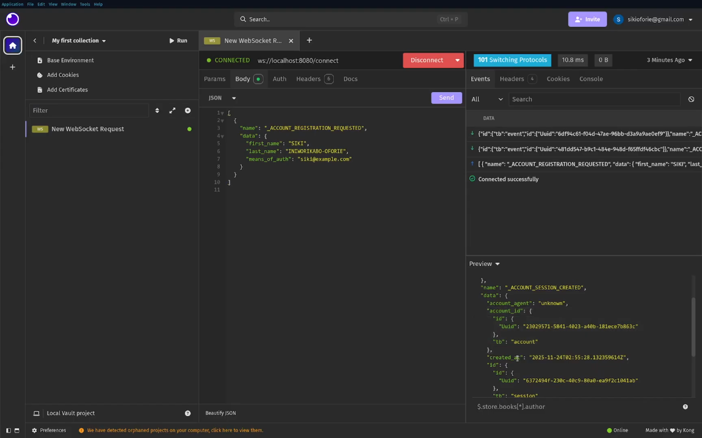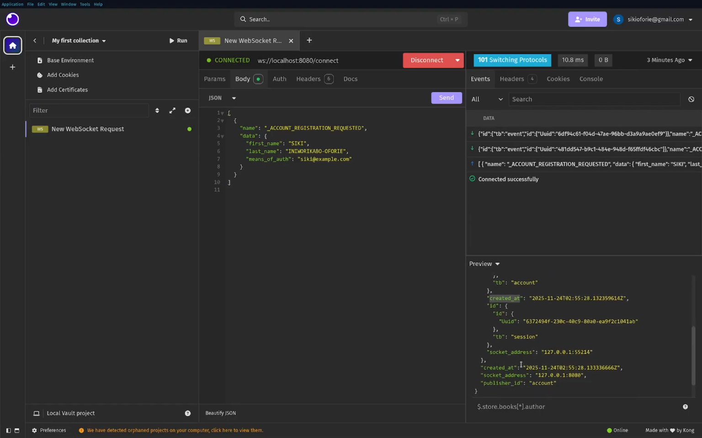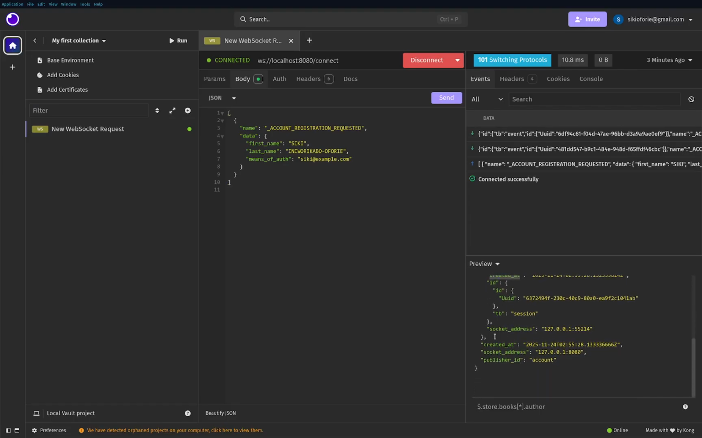Then we have this, created. This was when the event was created, the timestamp. We have the ID of the event. We also have the socket address of that event. This is to enable us to know where an event is being published from.